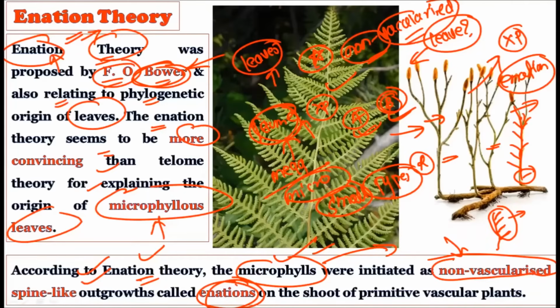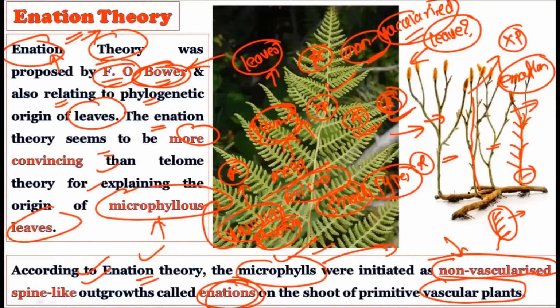Okay, on the shoots of the primitive vascular plants. So literally Rhynia-like plants, when we call it Rhynia, we know it's a vascular plant, it possesses well-developed xylem and phloem in its body, right? Xylem and phloem were there, and that is why we consider them vascular plants. But this xylem and phloem is only present in their main axis. Earlier primitive vascular plants show the presence of xylem and phloem only in their axis.